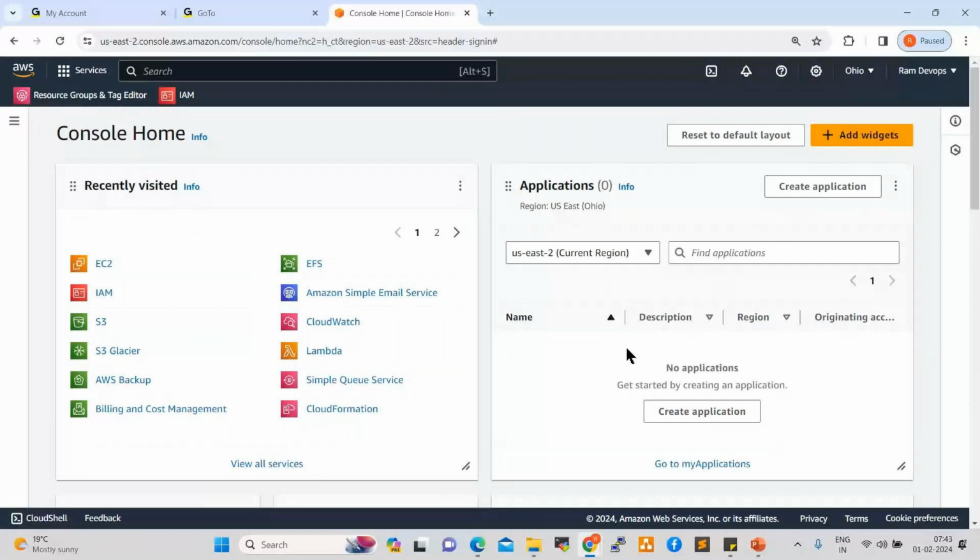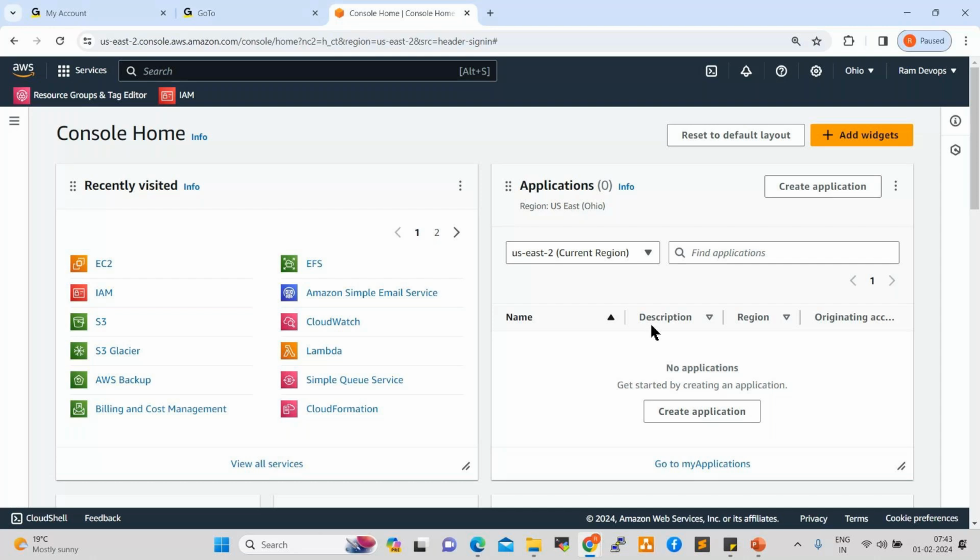By that time we can create one more account if required, using a different email address and a different phone number. But to avoid AWS account suspension issues, we can use properly the services provided by AWS. How can we use the free services? How can we work on the free services? I'll show you tomorrow.